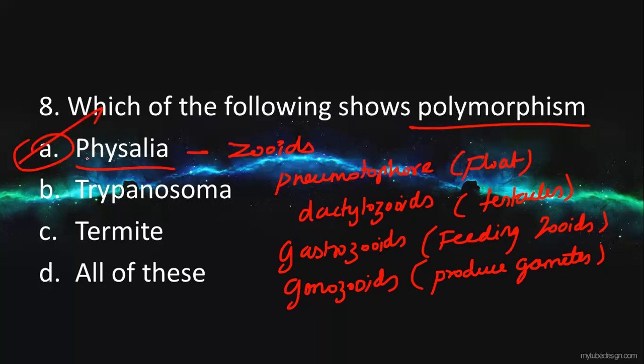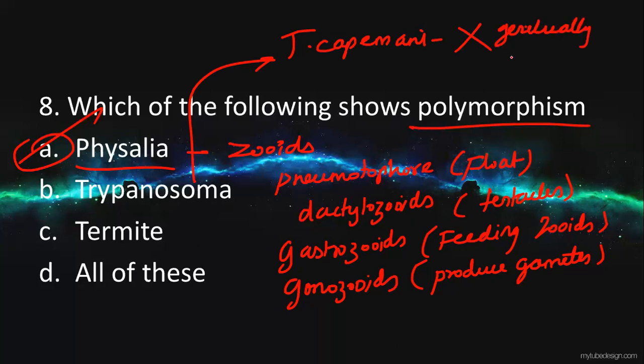Trypanosoma, one of the species, Trypanosoma cruzi. This Trypanosoma cruzi will exhibit polymorphism, but it won't be identified in a genetically diverse second species. It won't be present in a genetically diverse second species.